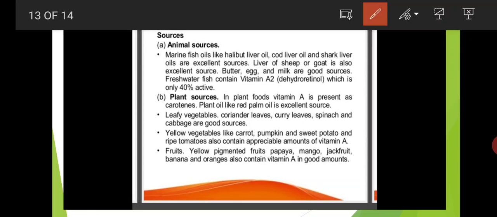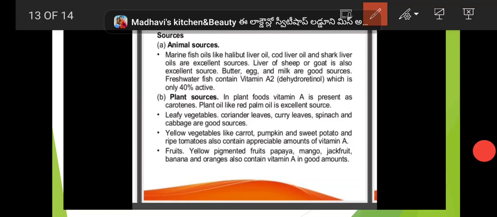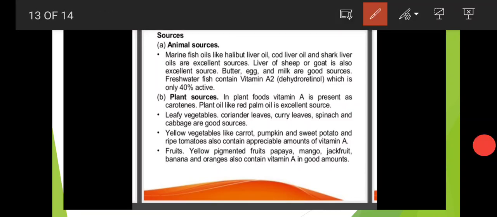Next are the plant sources. In plant foods, vitamin A is present as carotenes. Plant oil like red palm oil is an excellent source for vitamin A. Leafy vegetables, coriander leaves, curry leaves, spinach, and cabbage are good sources. Yellow vegetables like carrot, pumpkin, and sweet potato and ripe tomatoes also contain appreciable amounts of vitamin A.